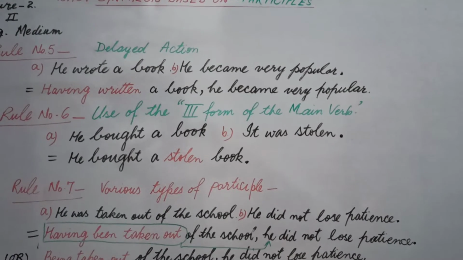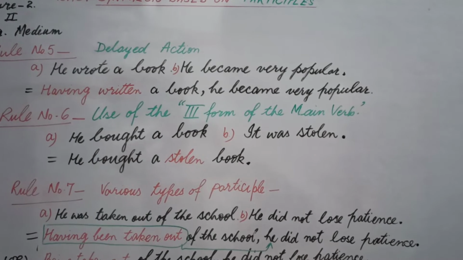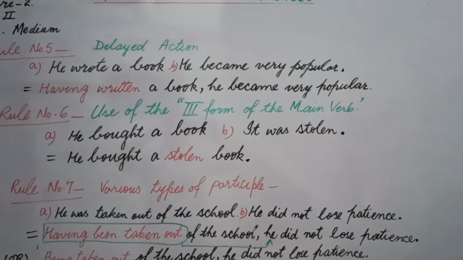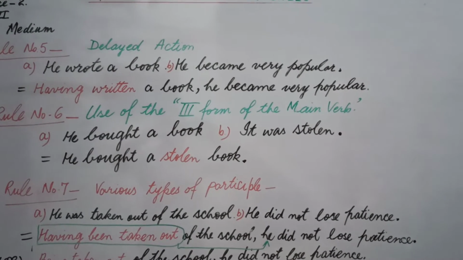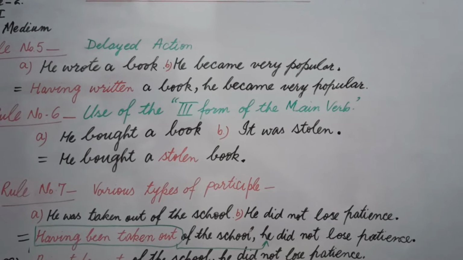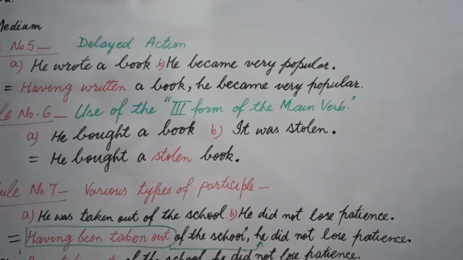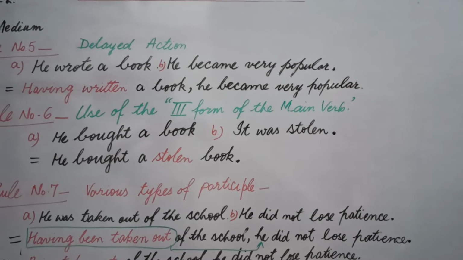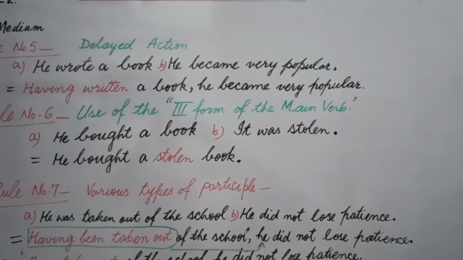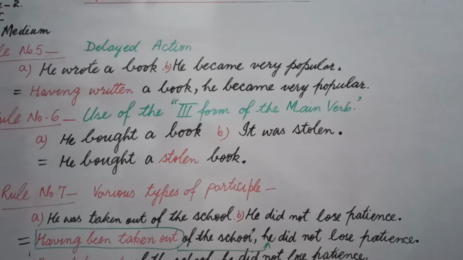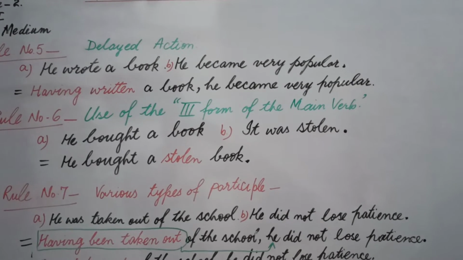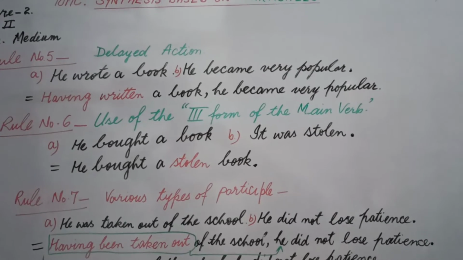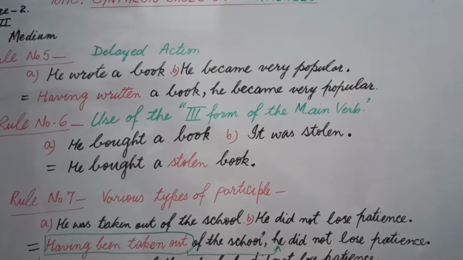In this delayed action, actually two actions are given and we have to identify which one happened first and the other second. He wrote a book, he became very popular. Of course, he wrote a book is the first action and getting popularity is the second action. After writing a book, somebody will become popular and it takes some time. Delayed action means when after one action we take some time to make the second action possible. In this way, there is a little time required.